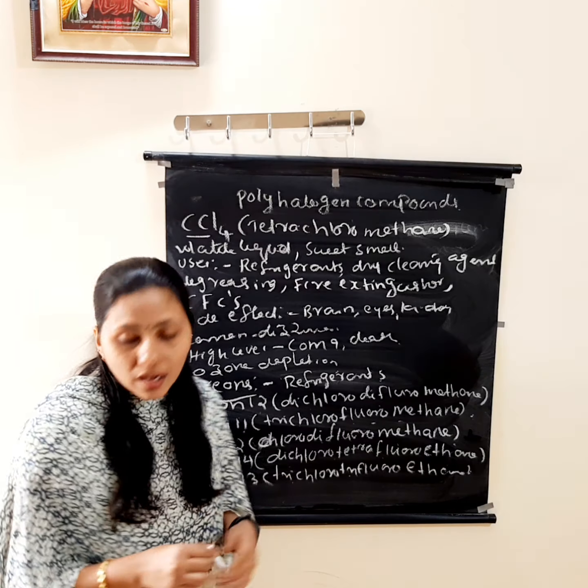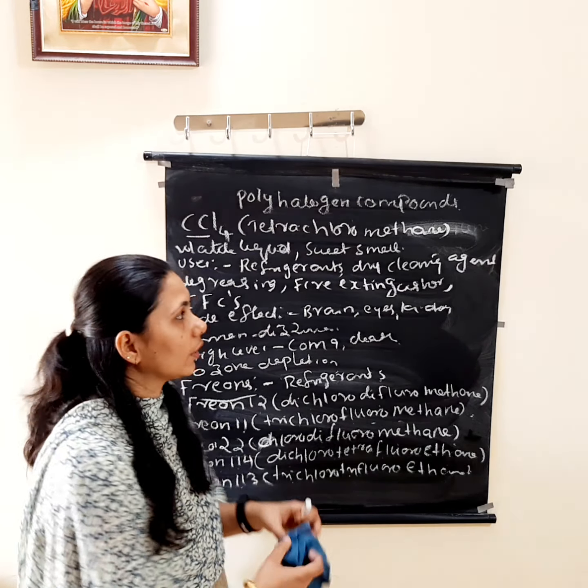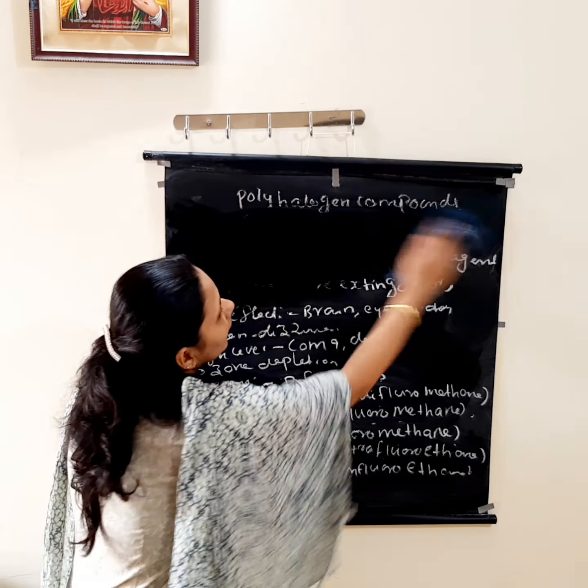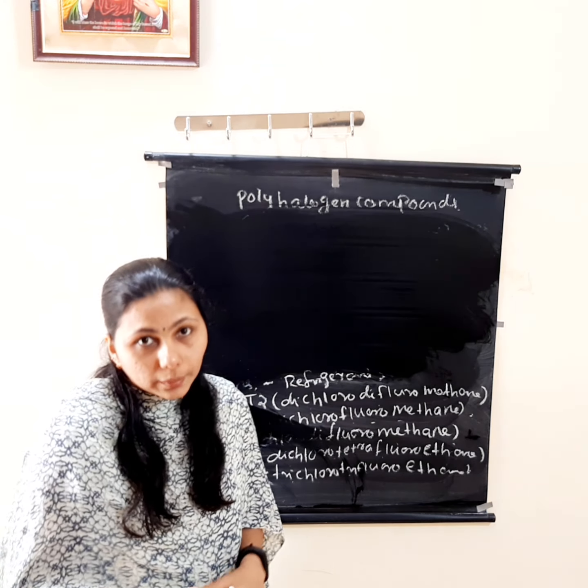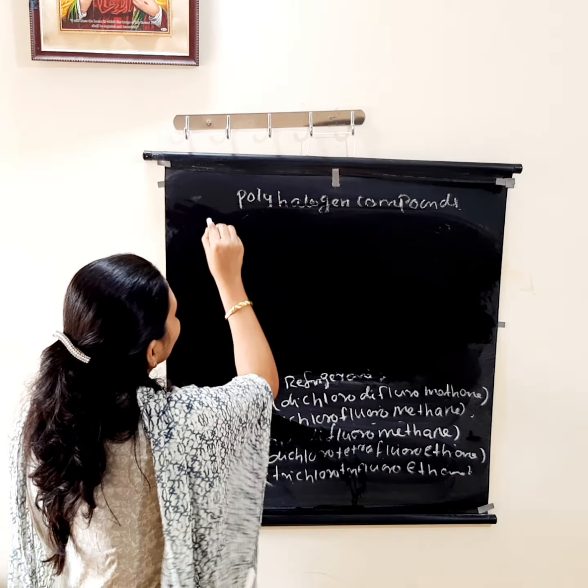Okay, then the last polyhalogen compound is DDT, and its structure is important. They can ask you to draw the chemical structure or formula of DDT.